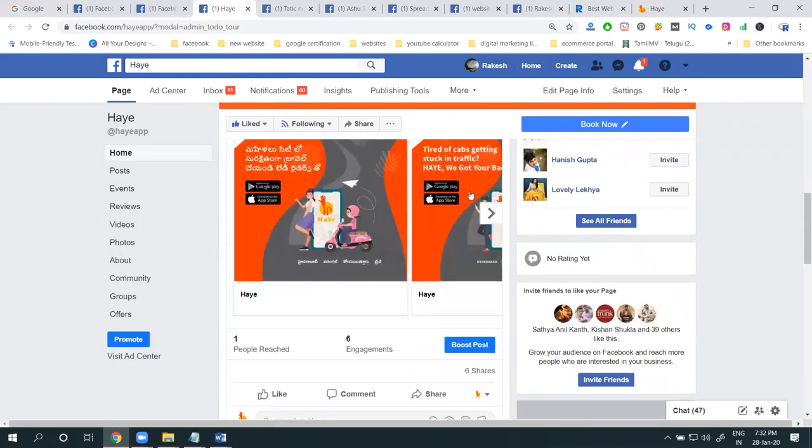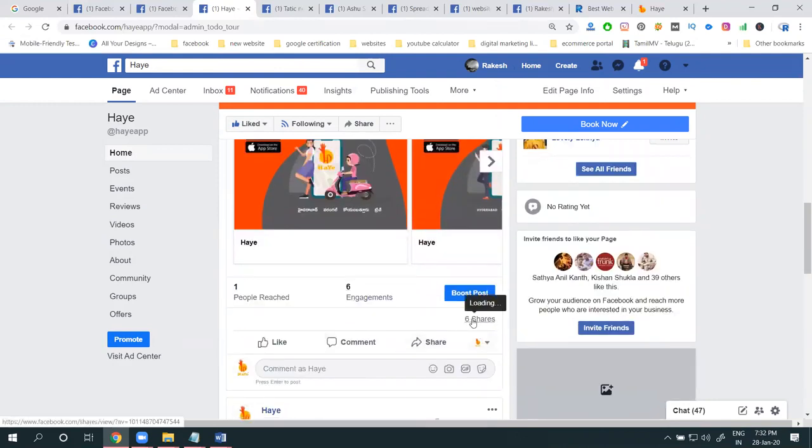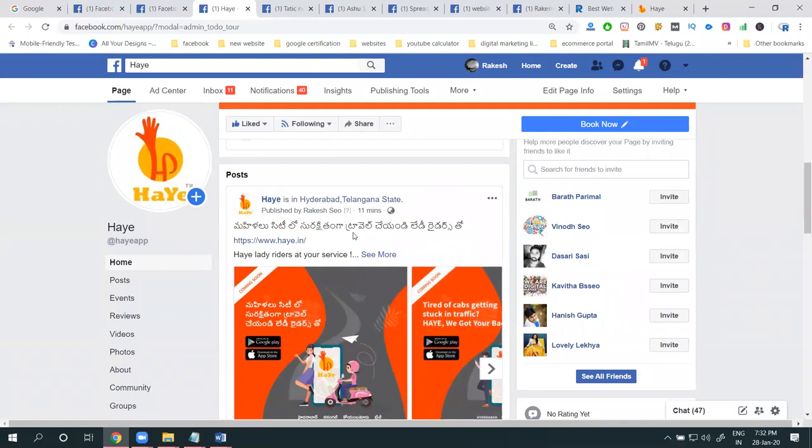So in this one, now people reach is 1, engagement is 6. How many are done by share? 6 shares. These are the options. Is it clear? So this will help with particular things. Which one? Your options for Facebook marketing: image, video, write a note, and your website link. Promotion can be 1 image or multiple images. If using multiple images, the size will be 512 by 512. For a particular post, you can use any regular post for your website link.